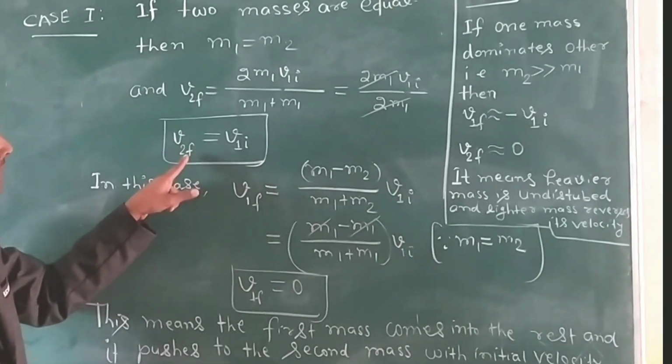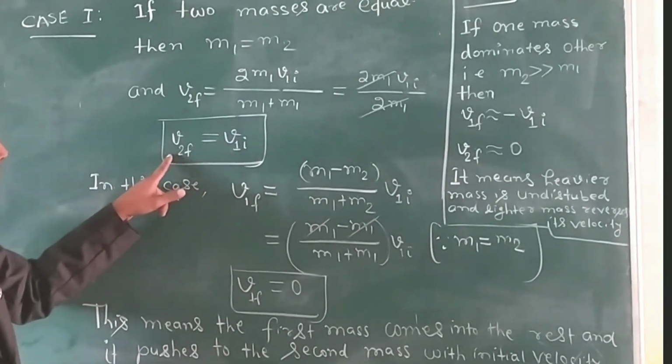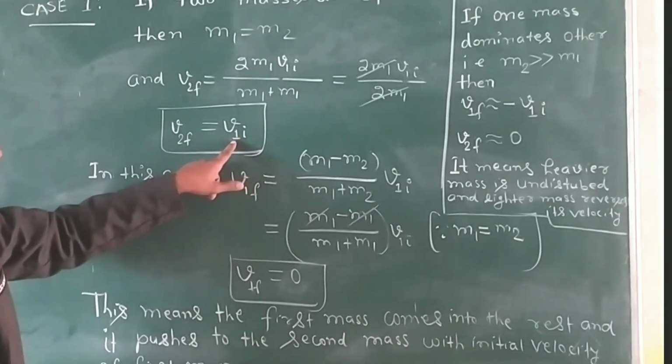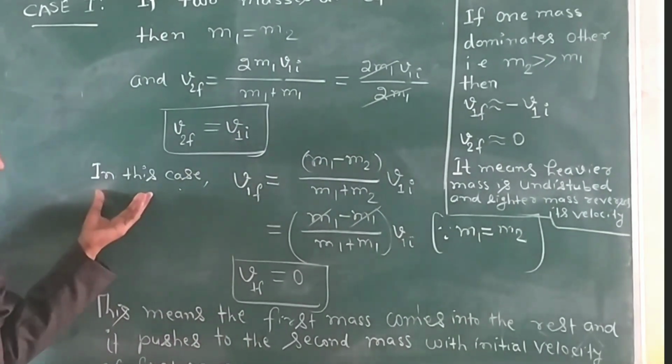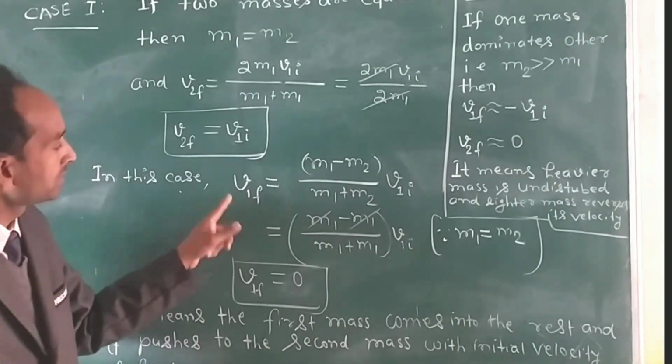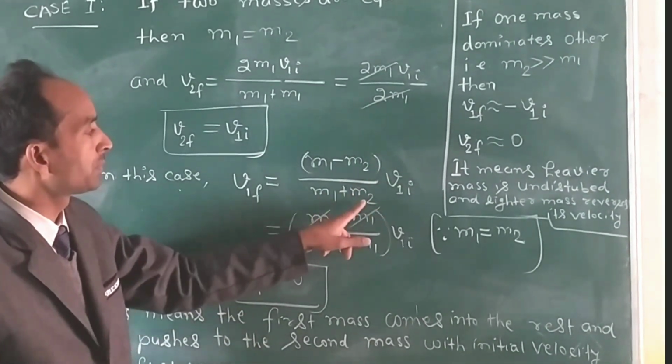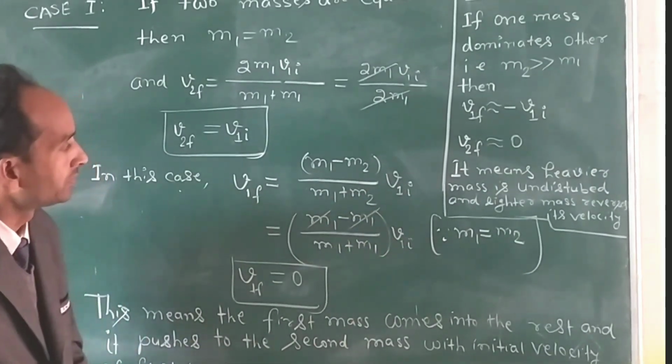That means the final velocity of the second body equals the initial velocity of the first body, and the final velocity of the first body will equal m1 minus m2 over m1 plus m2, into v1I.